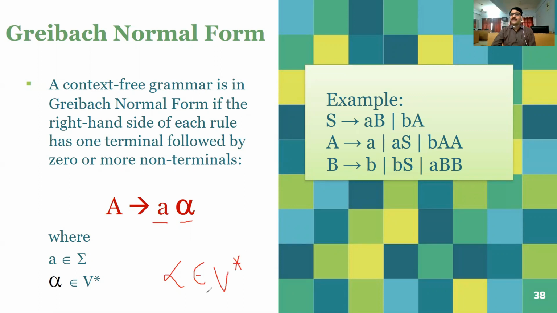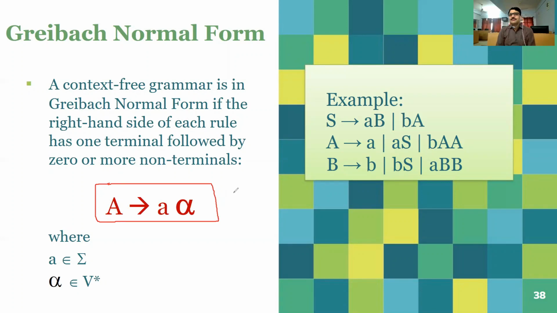Any combination, any iteration of variables is permitted in case of Greibach normal form. But the condition is always that your production must start with a terminal. So it is the restriction over it. We just have to convert all the productions of a context-free grammar into that particular form, that is A to a alpha.